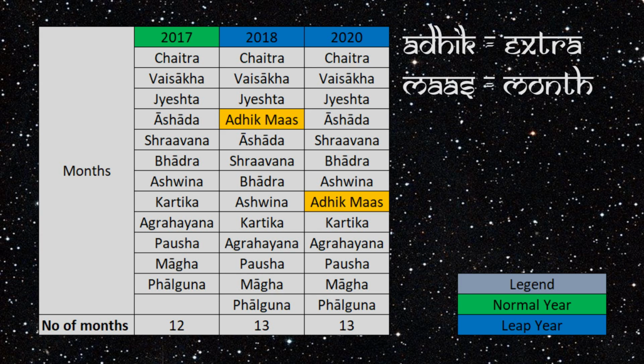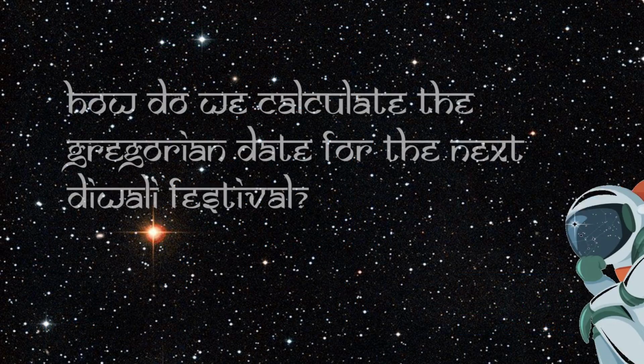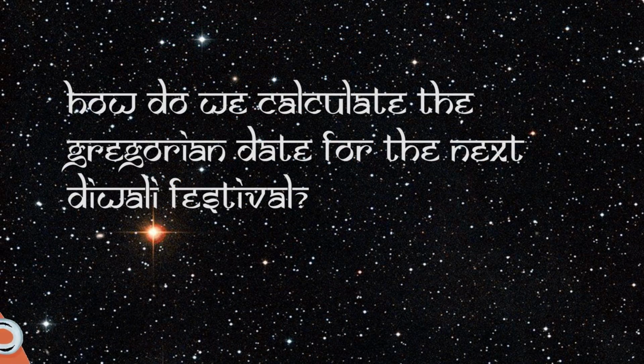The remaining 4 days are adjusted here and there, although Diwali always falls on the 15th of the Kartika month in the Hindu calendar. But how exactly can one person determine the Diwali date in the Gregorian calendar? I tried to Google it out, but to no avail.